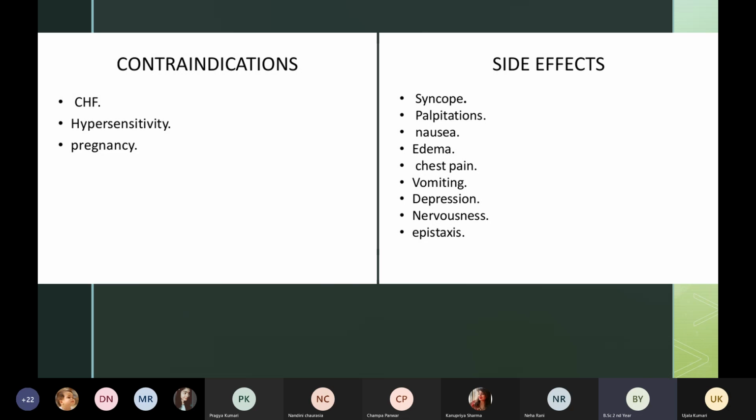Epistaxis, can anyone tell me what is epistaxis? Ma'am, nose bleeding. Yes. Okay, so patient can have nose bleeding. So these are the side effects of prazosin.